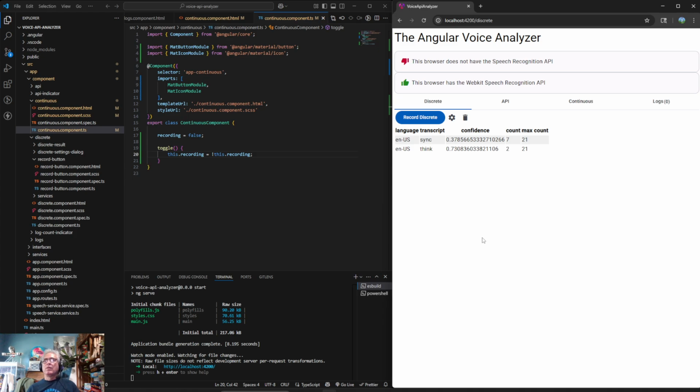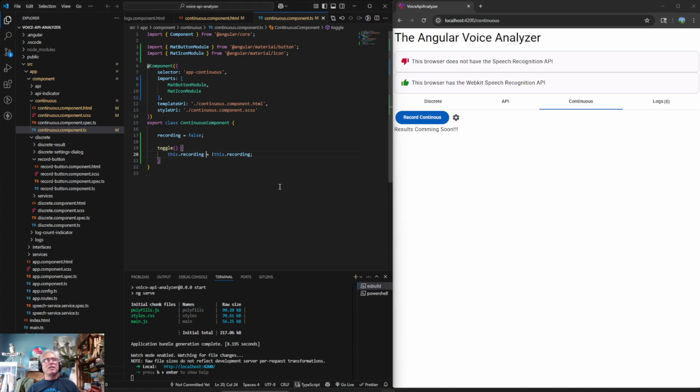So now it's time for continuous, and we have a little bit working. Basically, I think all I got working last time was the toggle of the button. But what would be nice is if it would actually call. So I guess we have two choices.